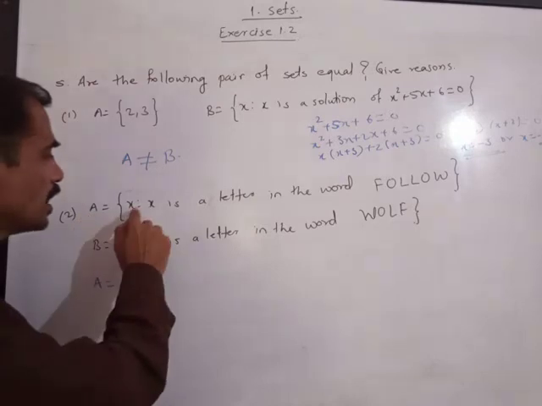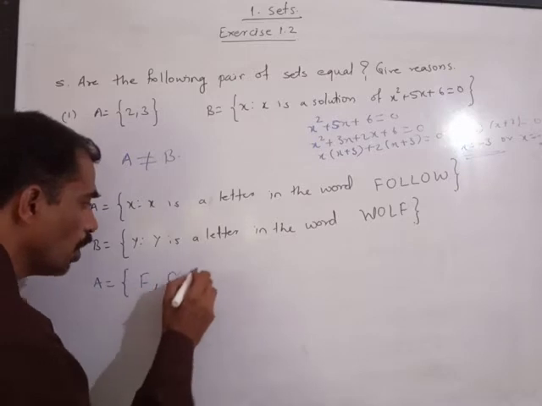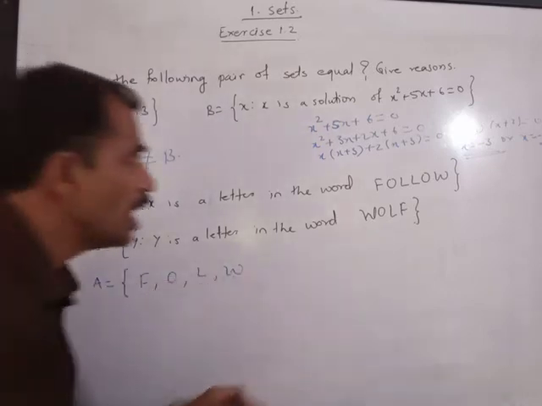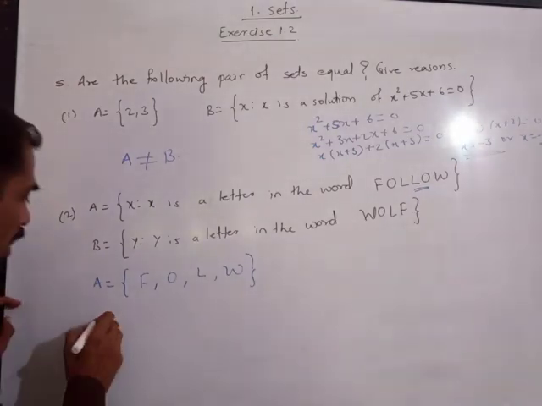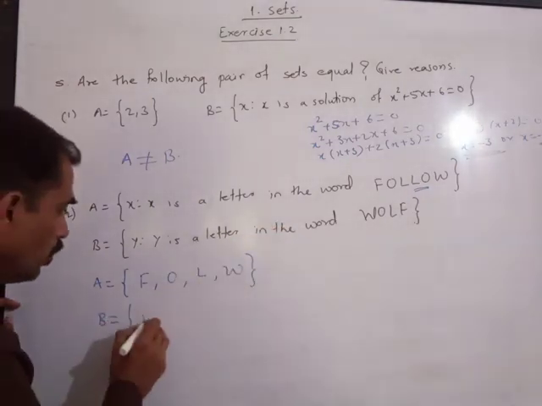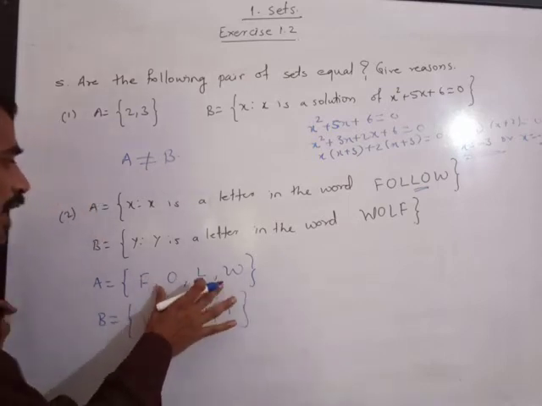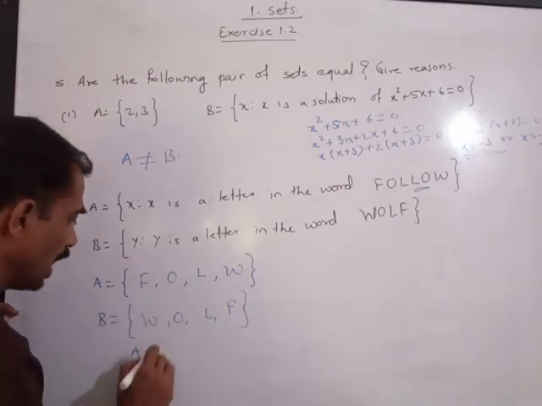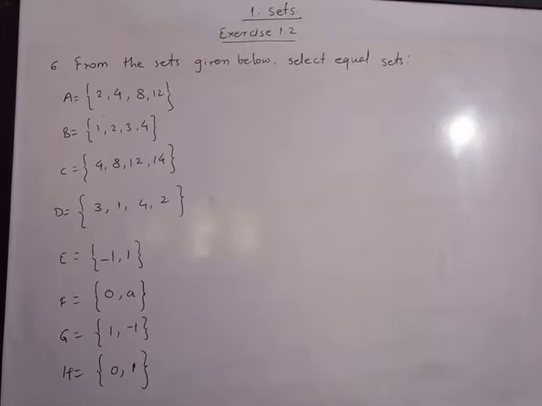Next is, A is a set of X such that X is a letter of the word FOLLOW. So if you see F, O, L, L, O, W, these are the elements. Here L and O are repeated, so while writing a set we don't repeat the elements. And if you write B, then we will get W, O, L, F. Please note, all the elements of set A are present in set B and all the elements of set B are present in set A, hence set A is equal to set B. These are equal sets.